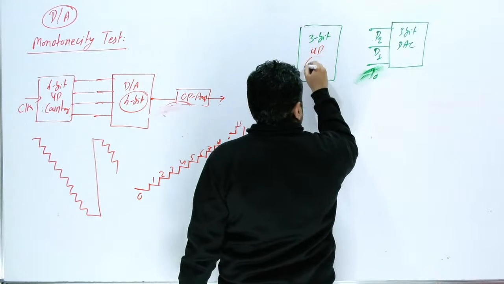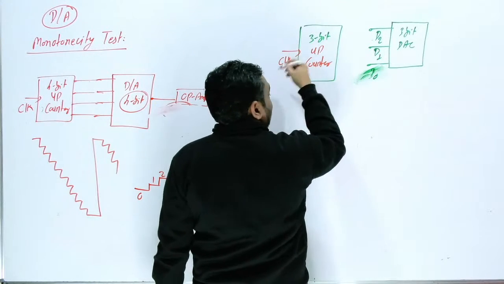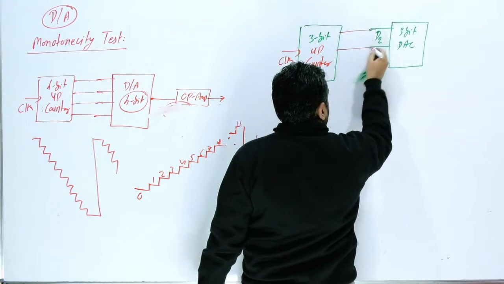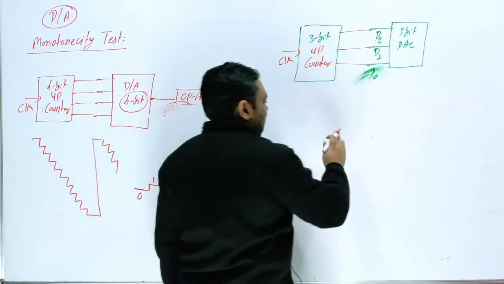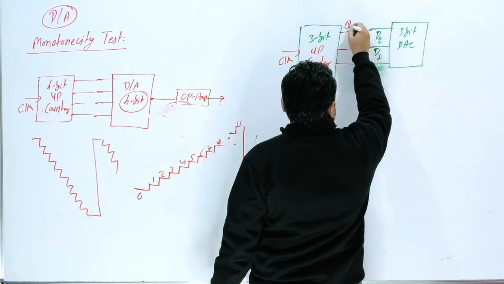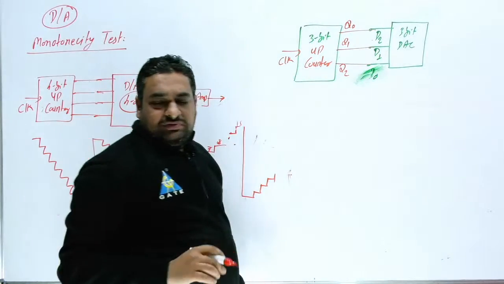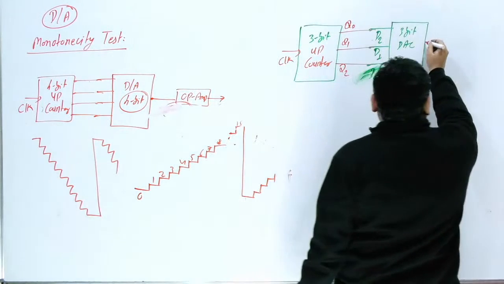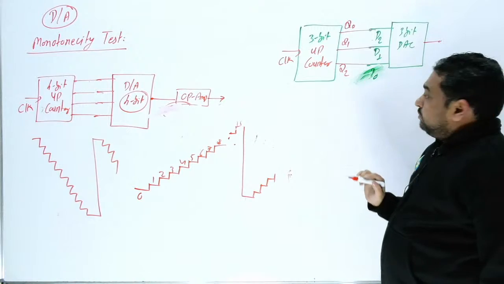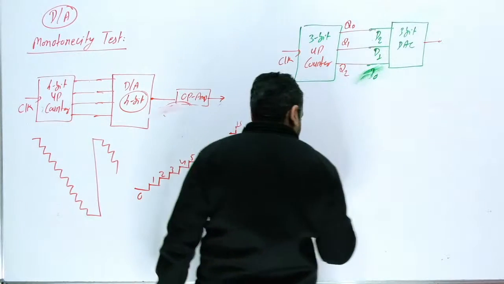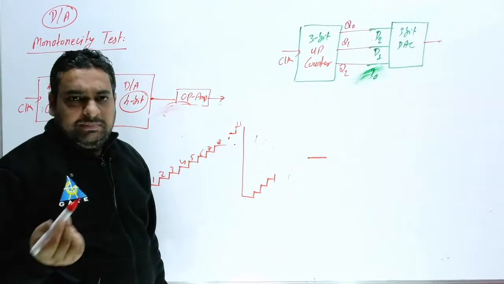Suppose I use an up counter here, and this is your clock. But suppose by mistake, this is your Q0, Q1 and Q2, and I connect them to the DAC in reverse. What will be the output of this DAC? Will you get the correct output? No, because this is MSB and this is LSB. Initially this is 0. This question has already been asked in a previous year GATE exam.